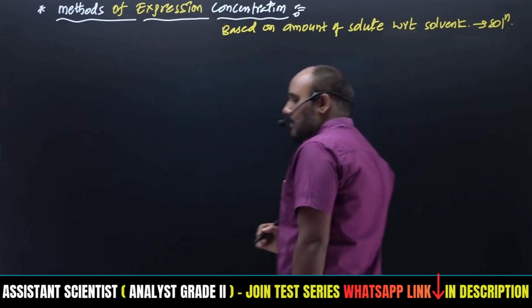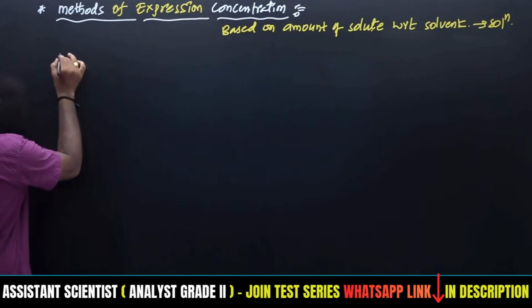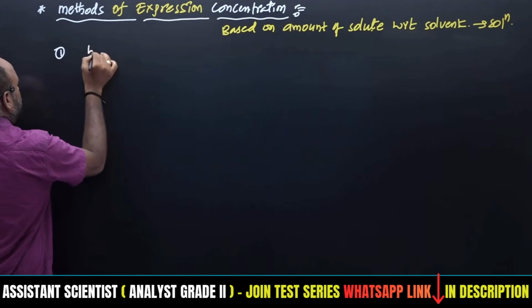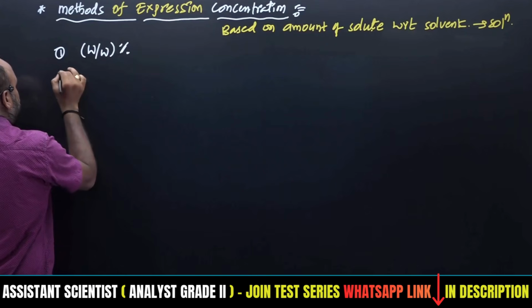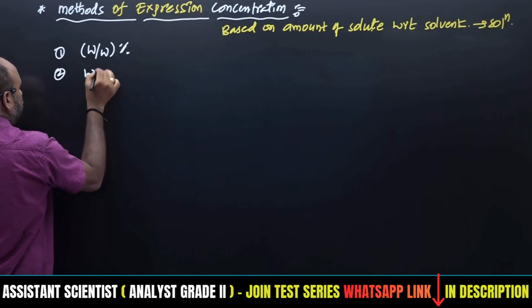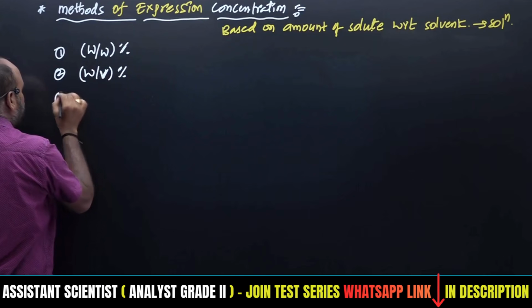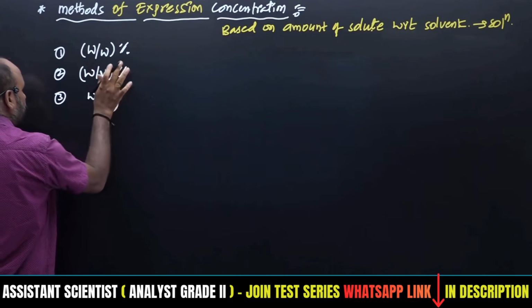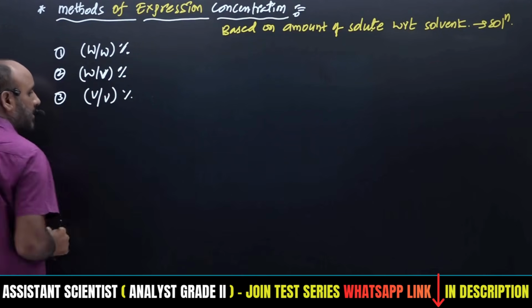So based on this, there are various methods to express the concentration. Let's see. The first one is the weight by weight percentage method. The second one is the weight by volume percentage method. Then the third one is the volume by volume percentage method.